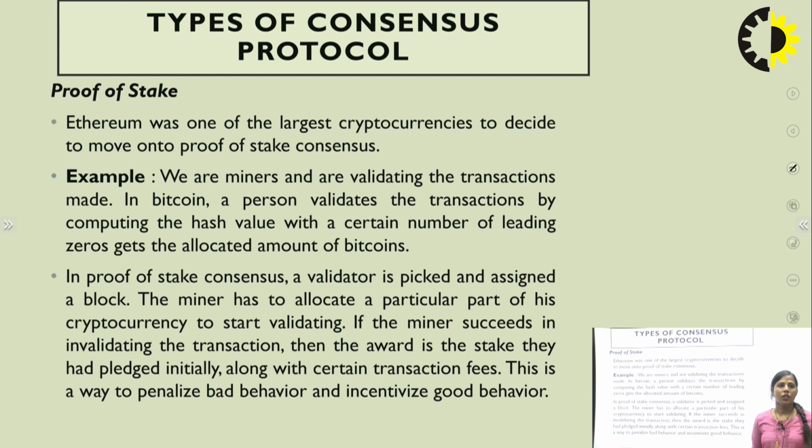This is the way to penalize bad behavior or incentivize good behavior. Means if you win the particular hash value, then you will be rewarded through the incentive. If you can't win the process, then you will have a penalty in this case. So this is how the consensus protocol works, and these are the different types of consensus protocol.